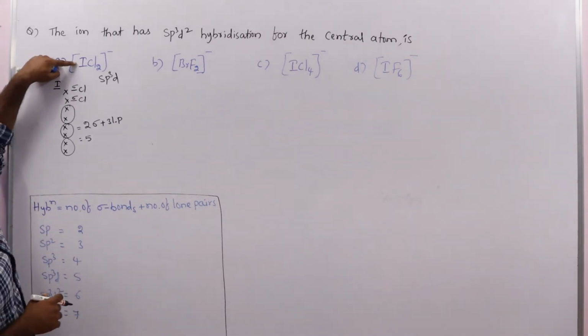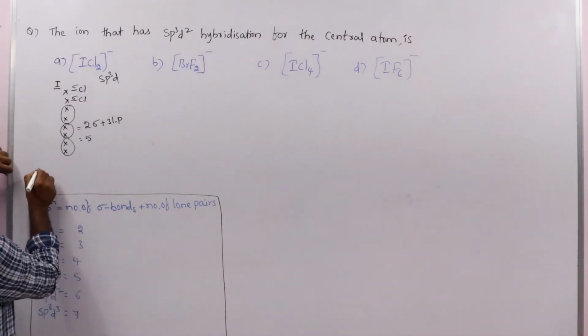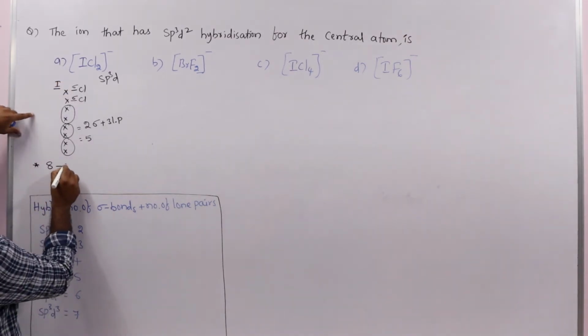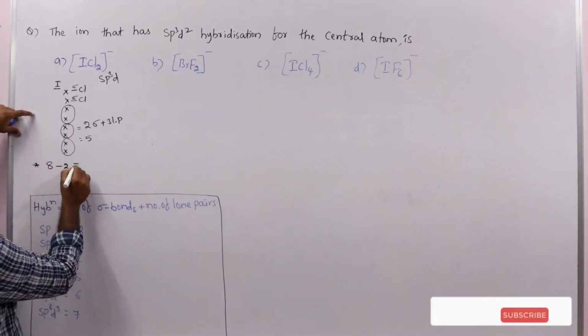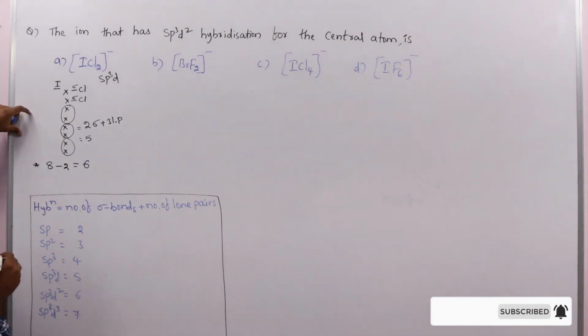We can also do this in another way. Iodine with 7 valence electrons, and 1 minus means 8 valence electrons. How many bonds are there? 2. Subtracting the 2 bonding electrons, how many electrons remain? 6. The remaining 6 electrons are there.